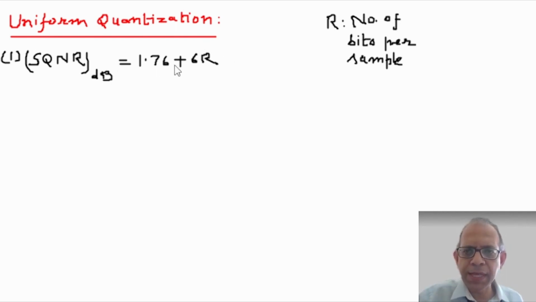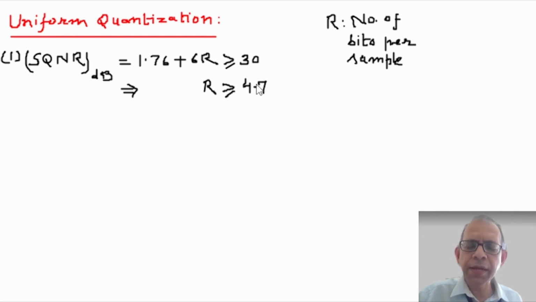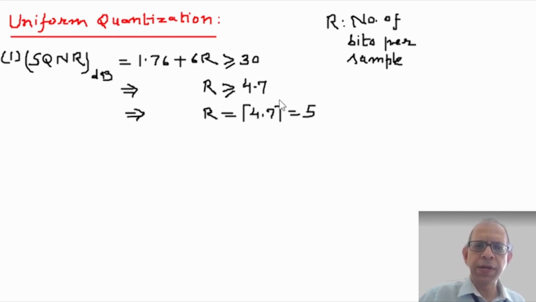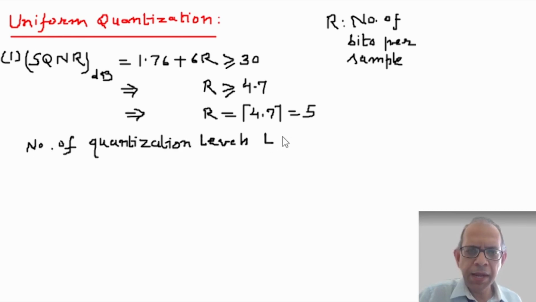Given in the problem is that this SQNR must be greater than or equal to 30 dB, and it works out to be R greater than or equal to 4.7 approximately, but R must be an integer, and therefore R is the ceiling of 4.7, that is equal to 5 bits per sample, and therefore the number of quantization levels L, which is equal to 2 to the power R or 2 to the power 5, equal to 32.